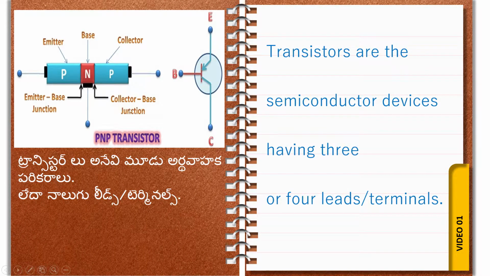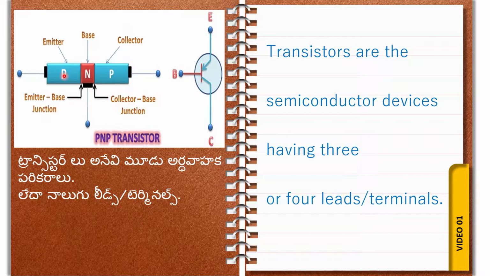Transistors are semiconductor devices having 3 or 4 terminals. What is the meaning of transistor? Transistors are semiconductor devices like PNP or NPN semiconductors. So what are the terminals here?